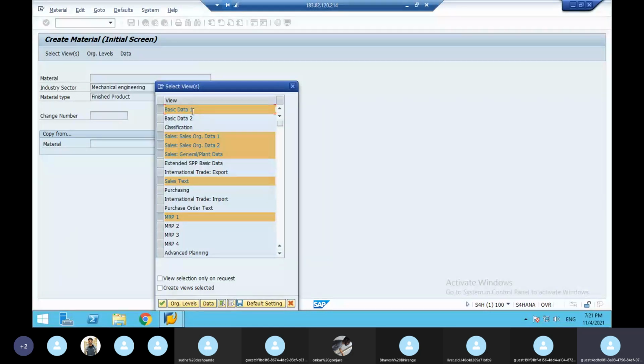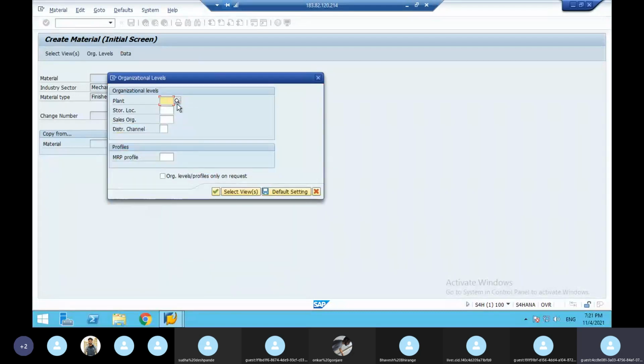Basic data 1 means the basic data of the particular material, the important data. Once you enter here, you have to give the plant. That is from the enterprise structure plant master data. My plant is BPL.